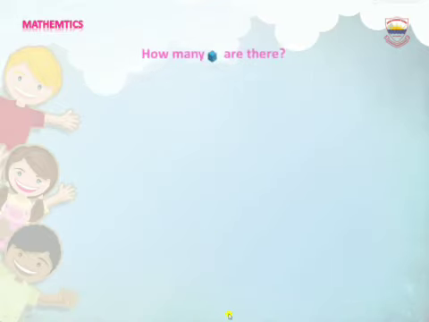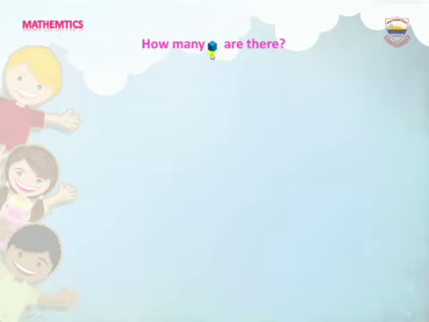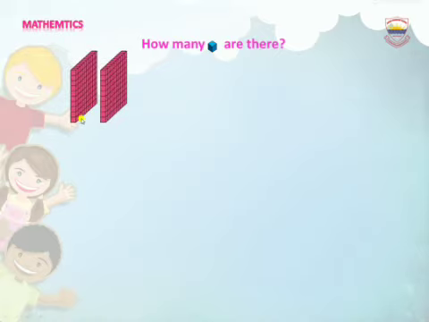Now, learn about how many blocks there are. Count with me how many hundreds. 100, 200. Let's count the separate blocks of ones. 1, 2, 3, 4, 5. How many ones are there? Yes, there are 5 ones.